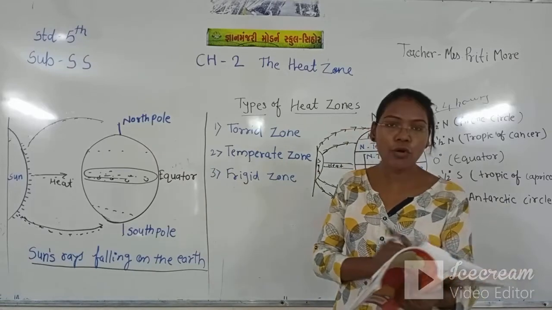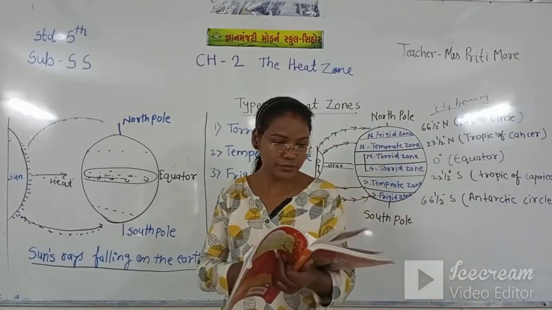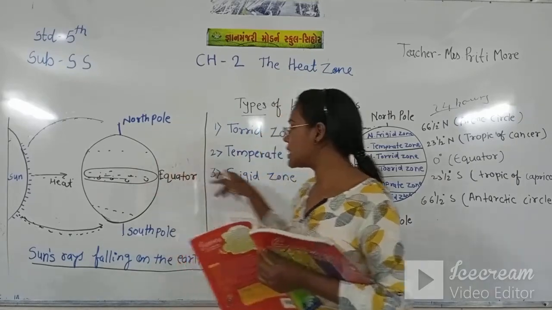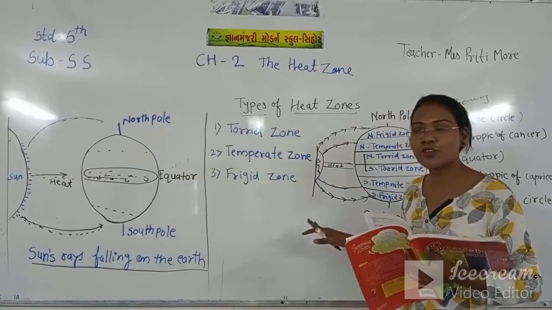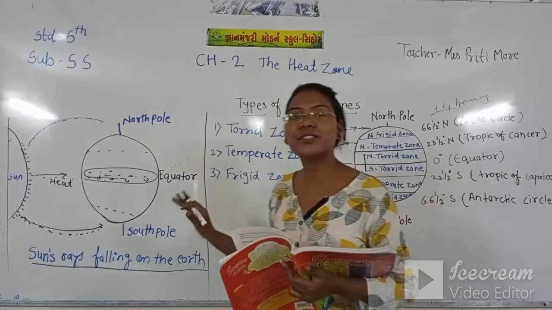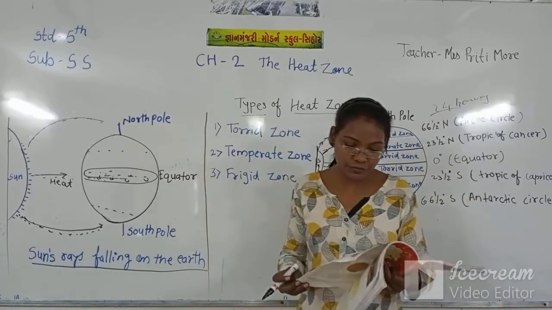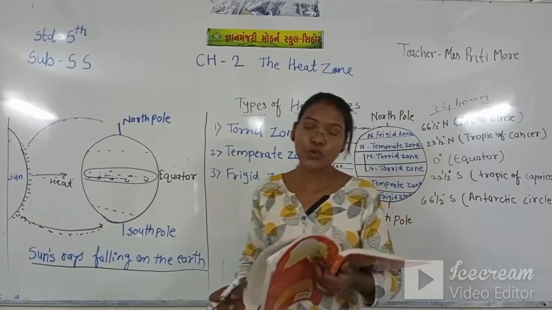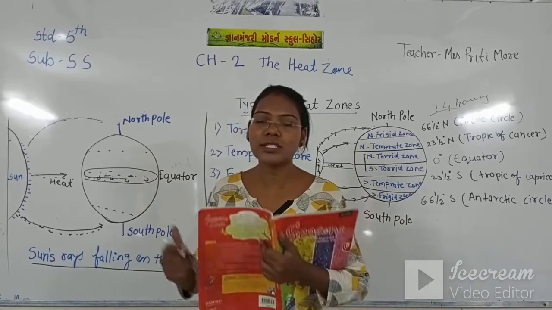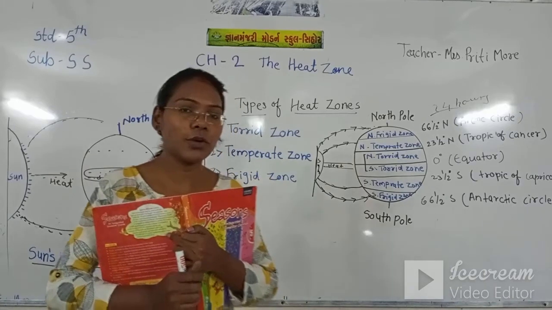I hope students you got this lesson. Question answers will be provided to you. Now you also have to draw this diagram in your notebook. This is your homework, to draw these two diagrams in your notebook and study them. Question answers we will provide you very soon. I hope you all understood the heat zones and their types and how the sun rays fall on the North Pole, South Pole and equator part.